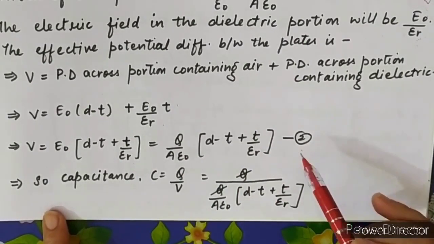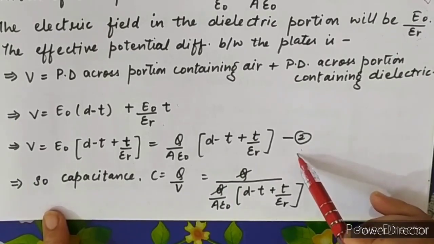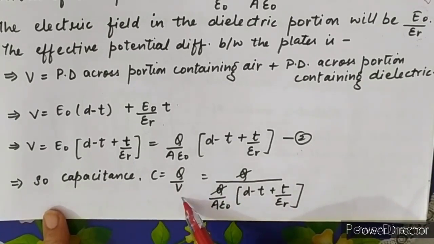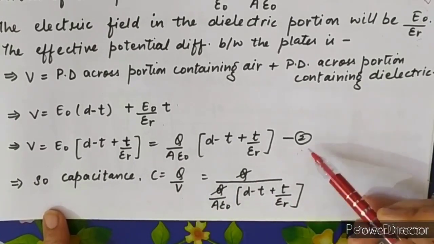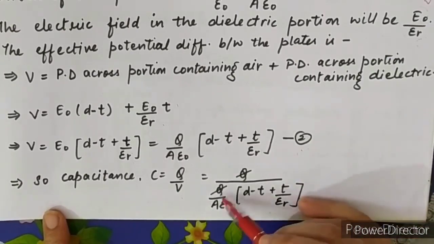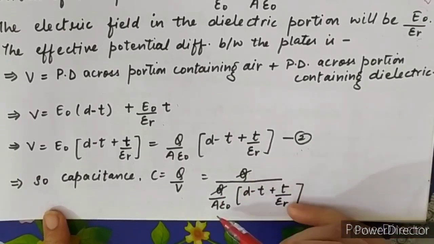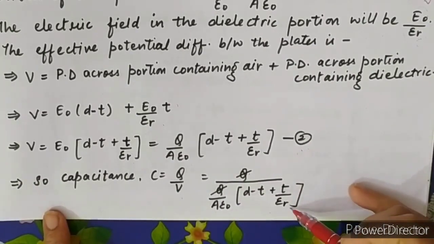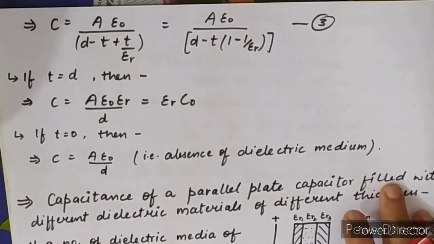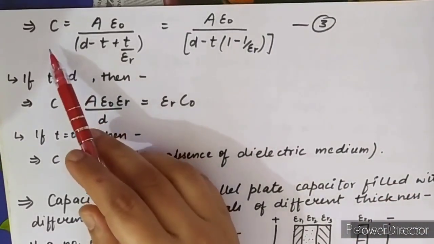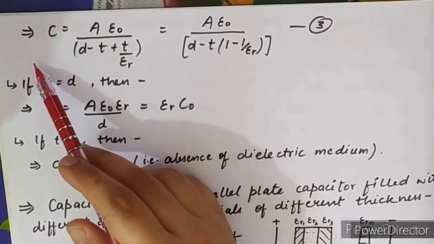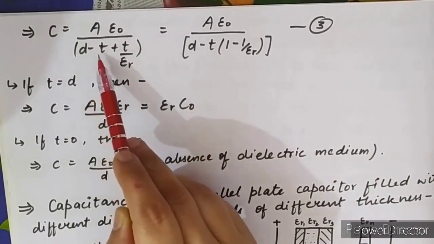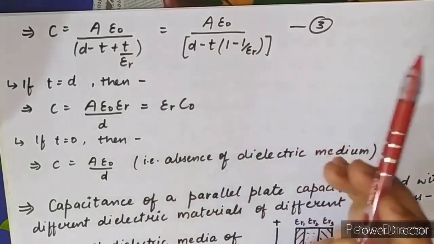Now the third step is to put the value of the potential difference in the capacitance formula. C is equal to Q upon, we put the value of the potential difference from equation 2. Q and Q cancel out. This is the remaining value after cancelling the Q from numerator and denominator. So C is equal to A epsilon naught upon D minus T plus T upon epsilon R.